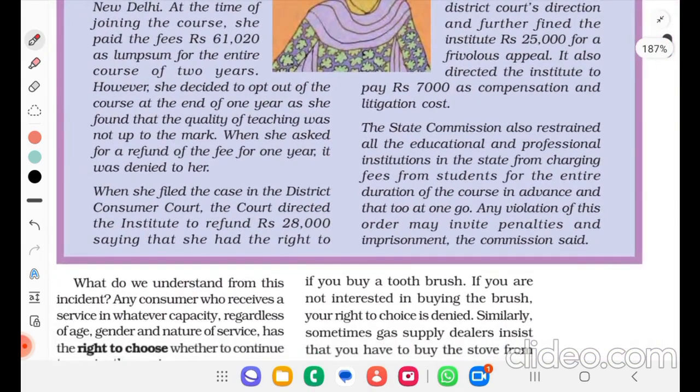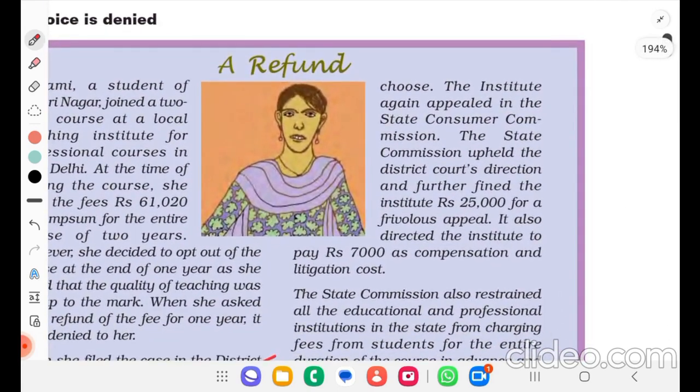When she filed a case in the District Consumer Court, the court directed the institute to refund 28,000 rupees, saying that she had the right to choose. The institute again appealed in the State Consumer Commission. The State Commission upheld the district court's direction and further fined the institute 25,000 rupees for a frivolous appeal.